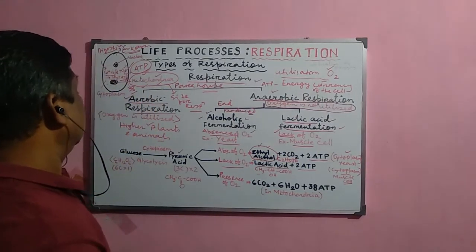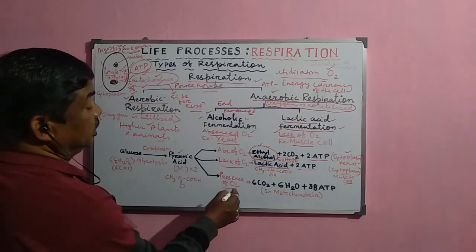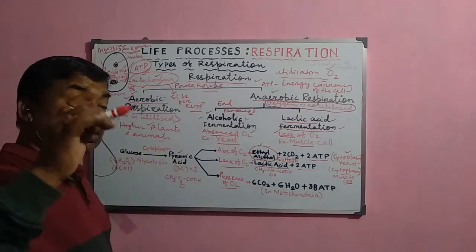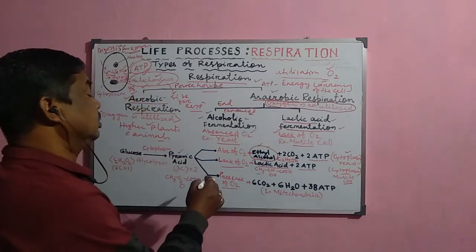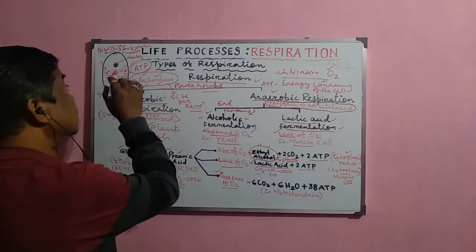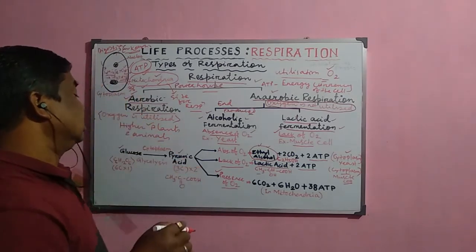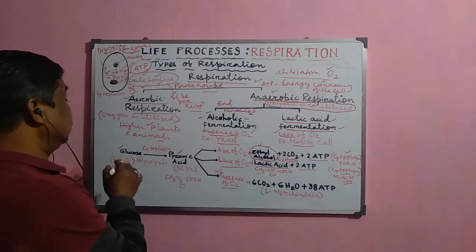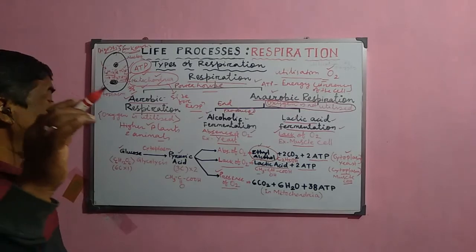Now another case, when the oxygen is present, or in the utilization of oxygen, when it occurs in the eukaryotic cell, in the higher plant and animal. Normally, this glucose molecule, look at here, this is the first step of the breaking down of glucose.